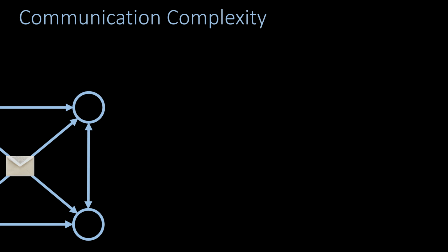The communication complexity of an algorithm is the number of bits that all correct nodes send together in the worst case. Since all nodes send fragments, we first need to determine the size of a fragment. Since k symbols are mapped to n symbols and k is f+1, which is about n divided by 3, the size blows up by a factor of 3.